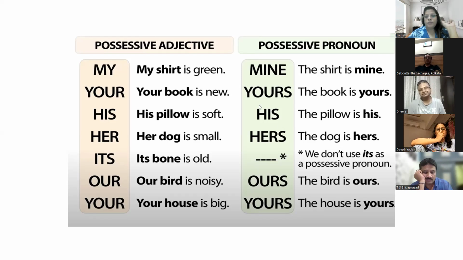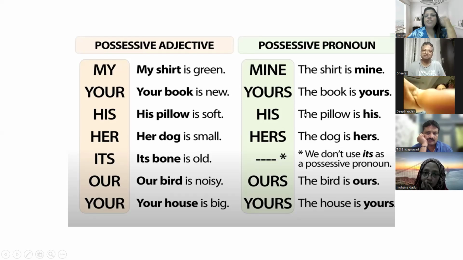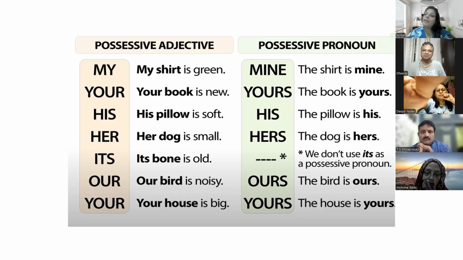Ma'am, with a possessive pronoun, is it not mandatory to use "of" before the pronoun, like "this shirt is of mine" or "the book is of yours"? Simply say, "This shirt is mine." It becomes a possessive pronoun. In "A green shirt is mine", green becomes an adjective, because green shirt is a noun phrase.